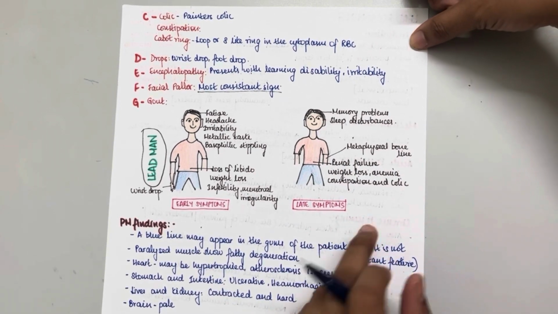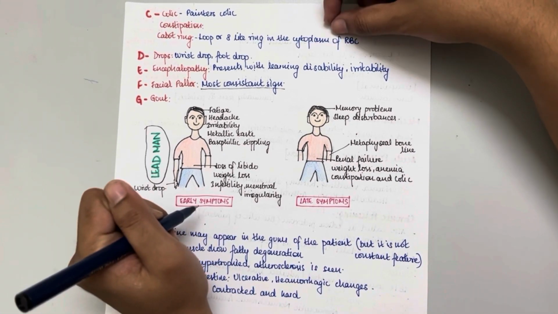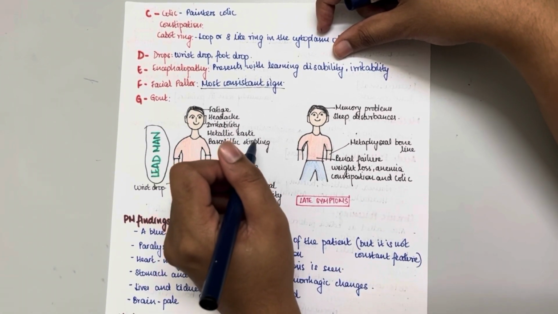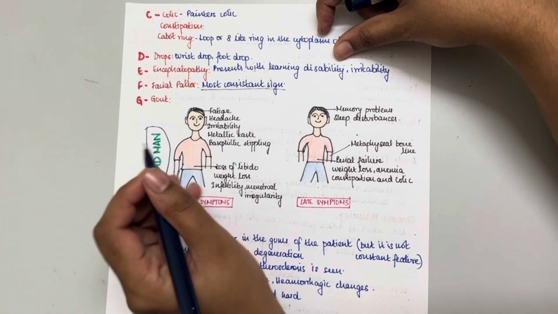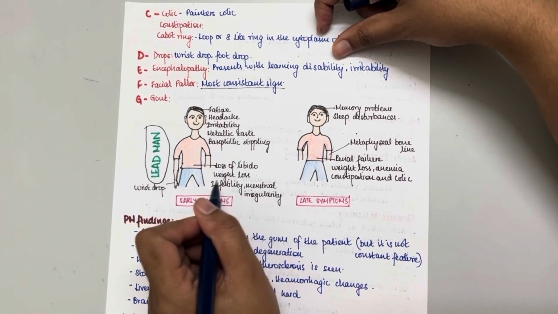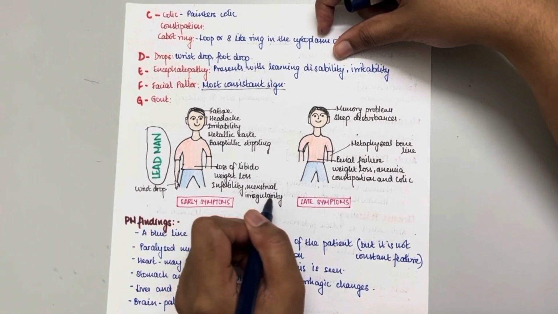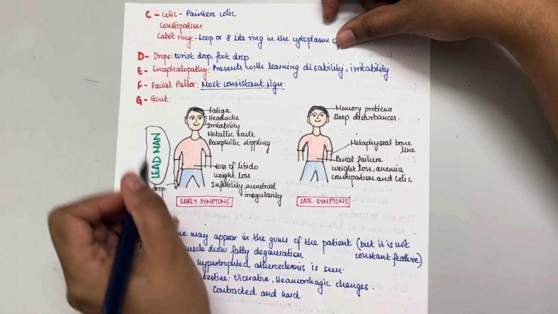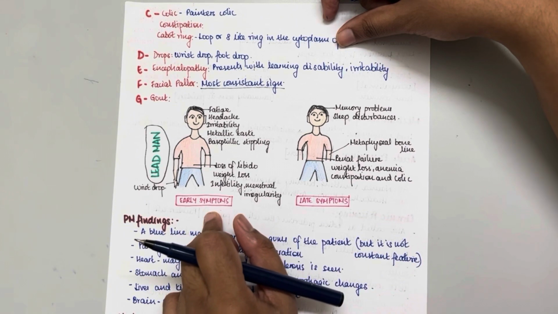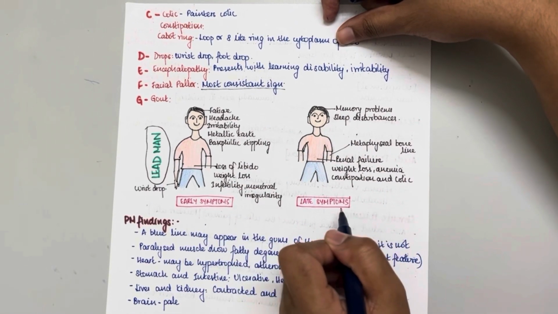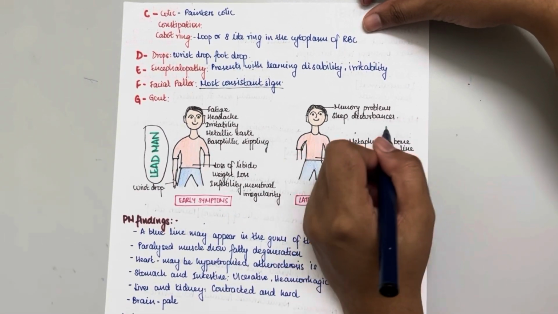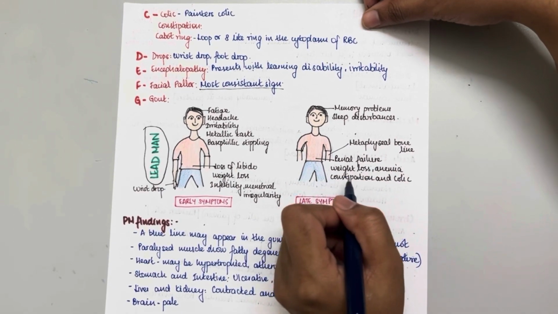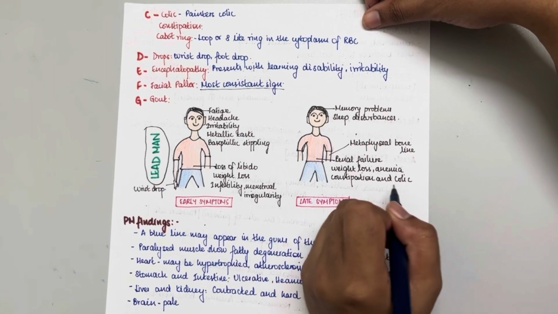In early symptoms, we see fatigue, headache, irritability, metallic taste, basophilic stippling, loss of libido, weight loss, infertility, menstrual irregularity in females, and wrist drop. Next, the late symptoms are memory problems, sleep disturbances, metaphyseal bone line, renal failure, weight loss, anemia, constipation and colic.